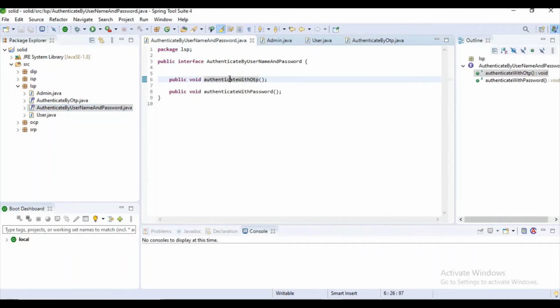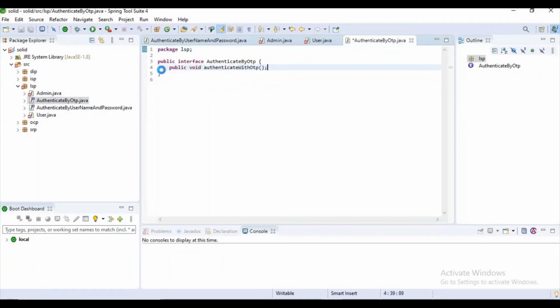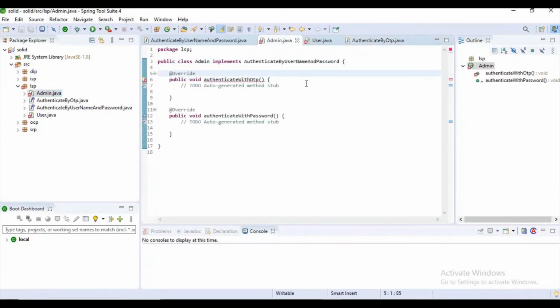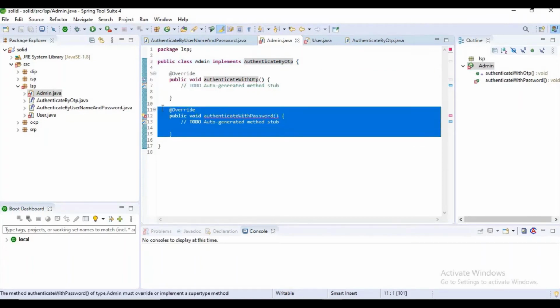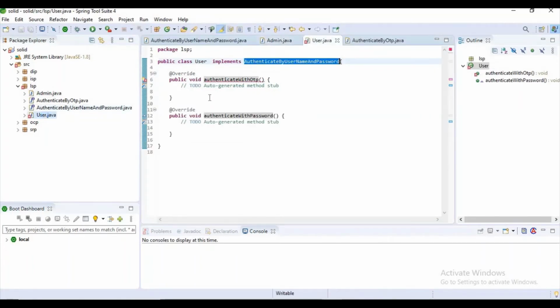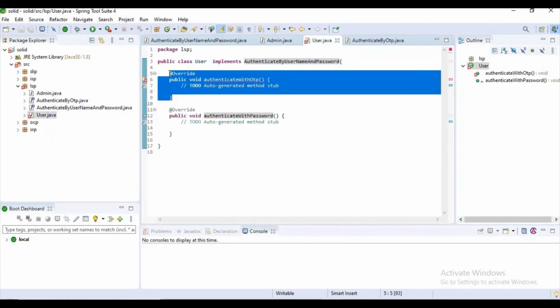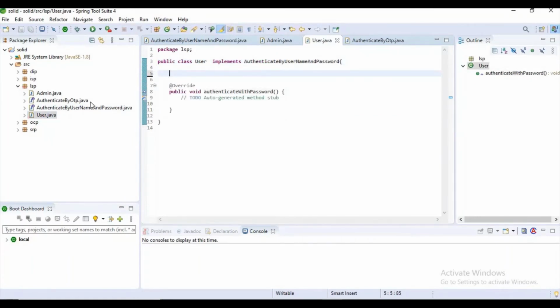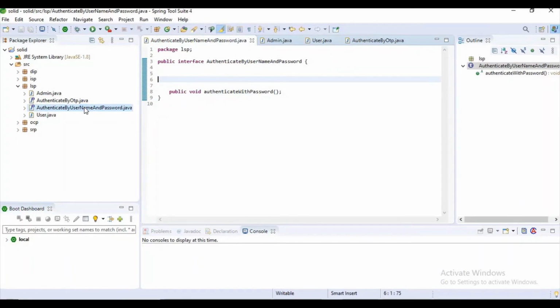Now I want to create the abstract method. As it is the admin one, he can log in with OTP only, so I want to implement it with the authenticate by OTP method. And if it is the user, he can log in with username and password only, so I was removing this one. So what is happening here? It is not violating the Liskov substitution principle, as they can substitute it by the super classes, right? I think you guys got it now.